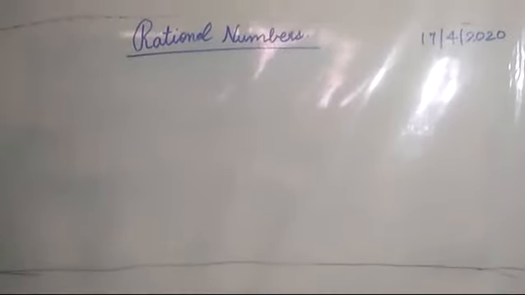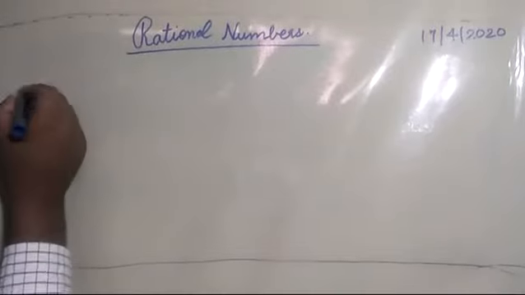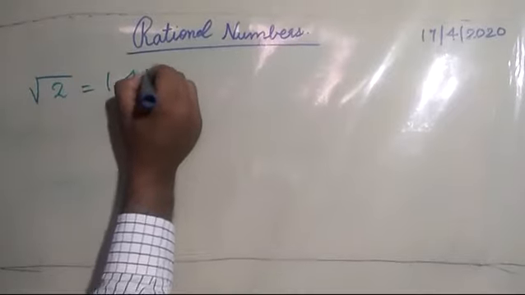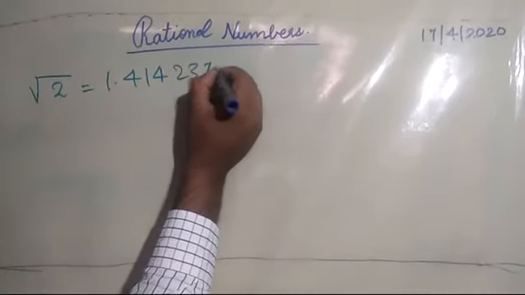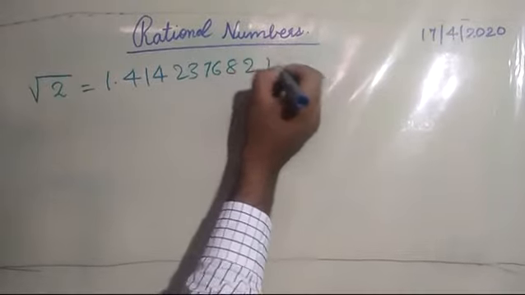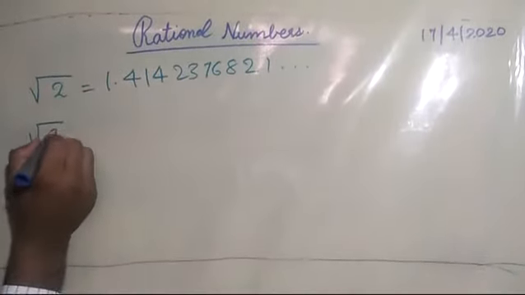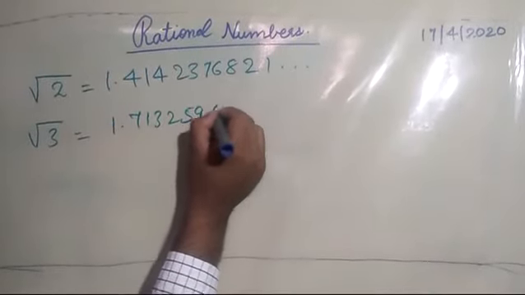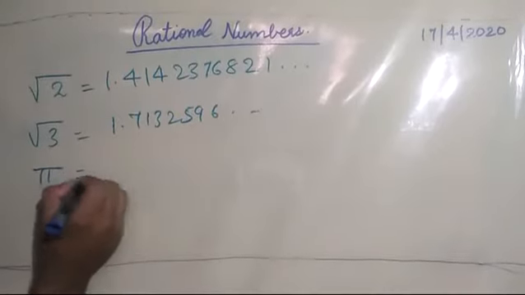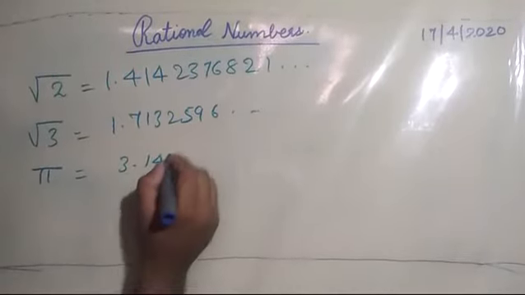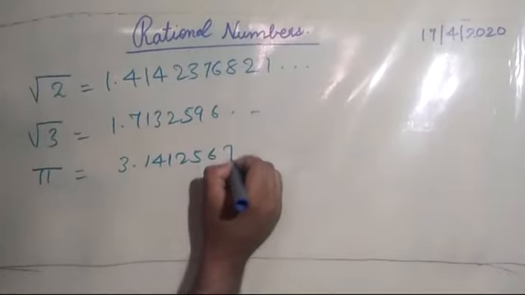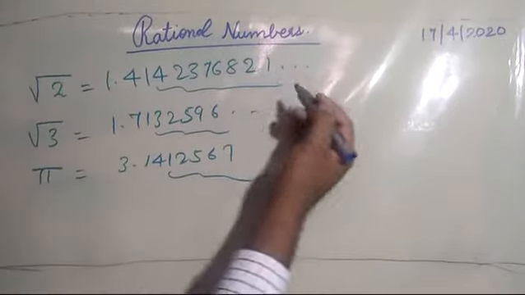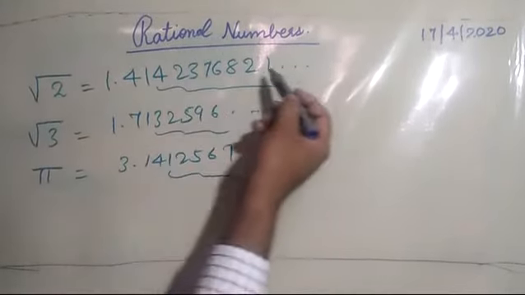There are few numbers which cannot be written in the decimal form. For example, root 2, which is equal to 1.414237682 and so on. Now root 3 will be equal to 1.7132596 and so on. Pi is equal to 3.141257. So these extra numbers written here do not have any pattern. There is no repetition of numbers.